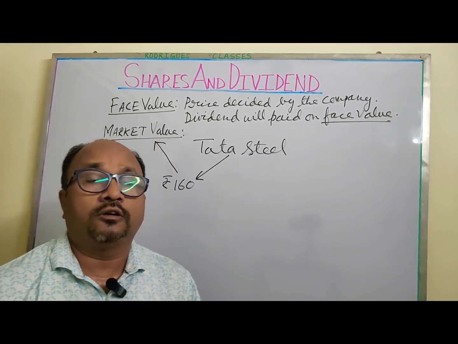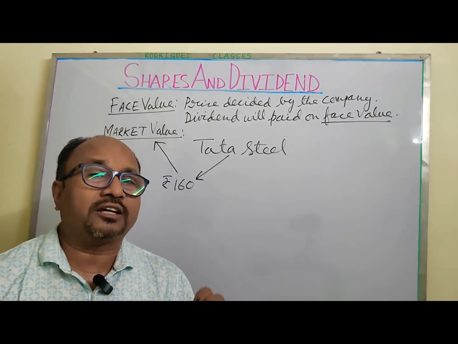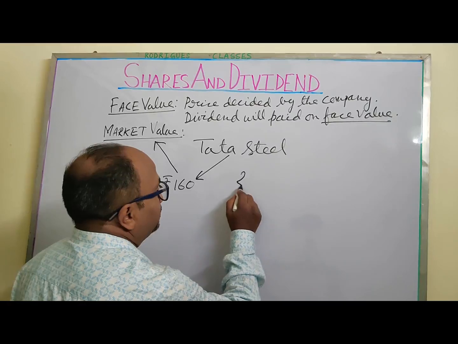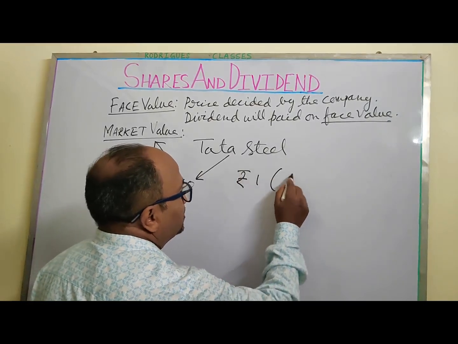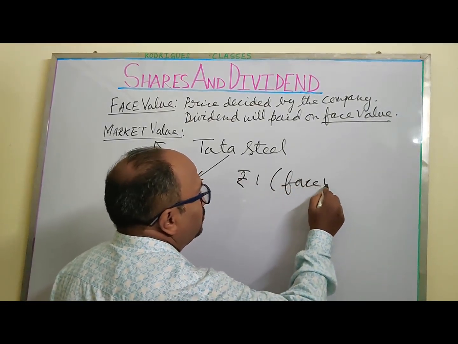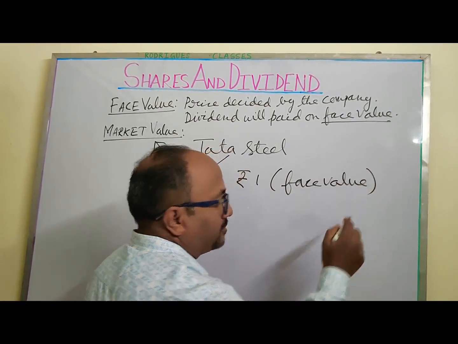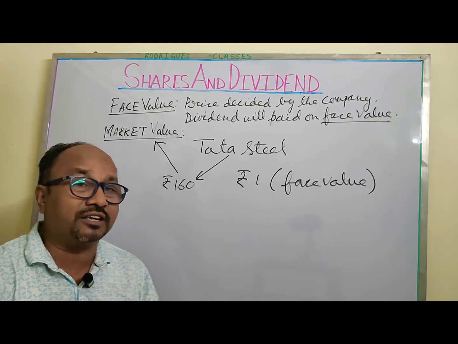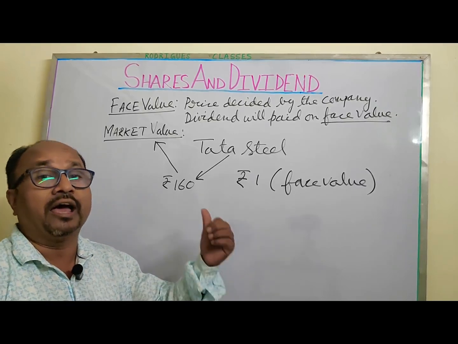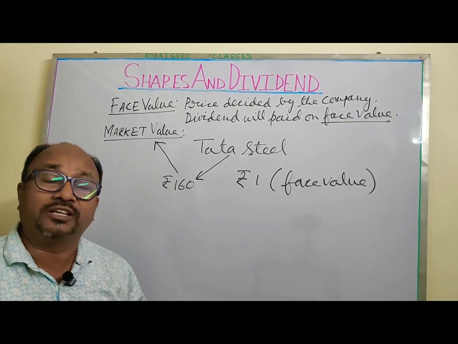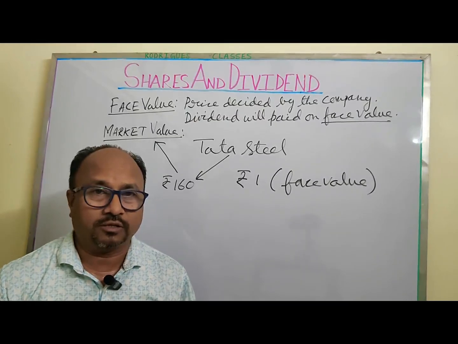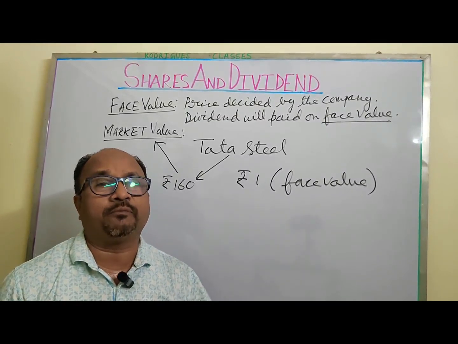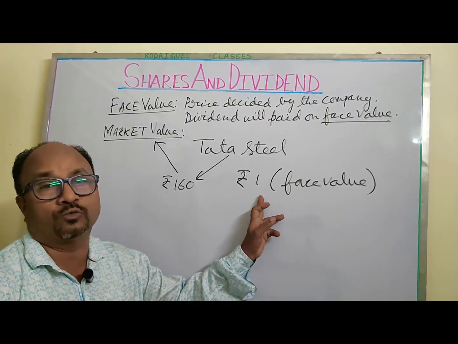The face value of the Tata Steel share is rupees 1. So when a person buys from the market, I have taken the price as 160 rupees, he spends 160 rupees. But the company has kept the face value as rupees 1.